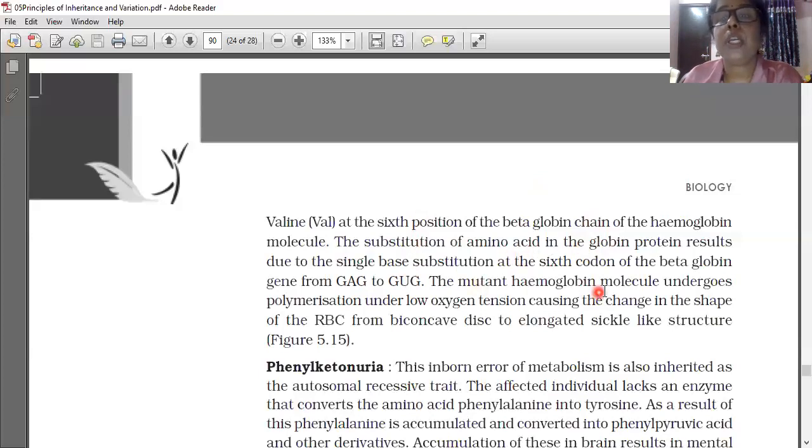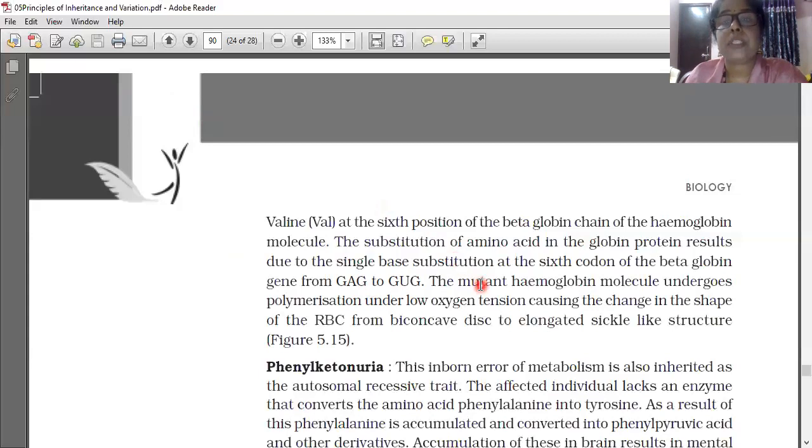Understood? So the mutant hemoglobin molecule undergoes polymerization under low oxygen tension, causing a change in the shape of the RBC. If it is filled with oxygen, then it has a spherical shape. Because valine came in the sixth position, it causes low oxygen tension. Low oxygen means it is converted to sickle shape. If it is filled with oxygen, then it has a spherical shape. In a normal person, this RBC has a spherical shape only.